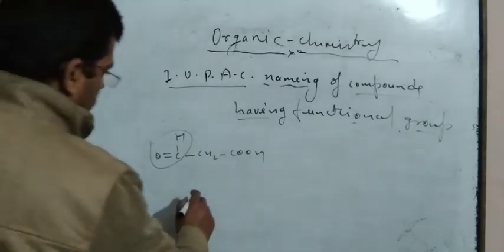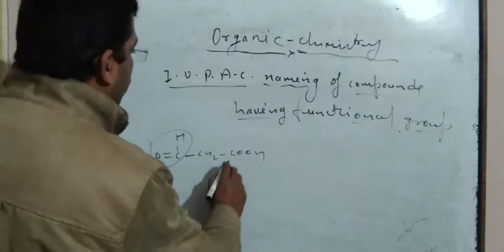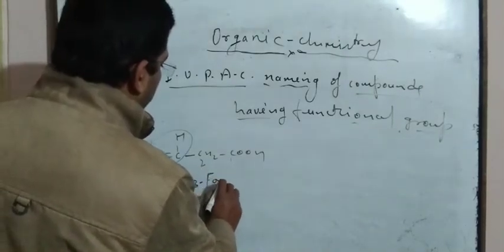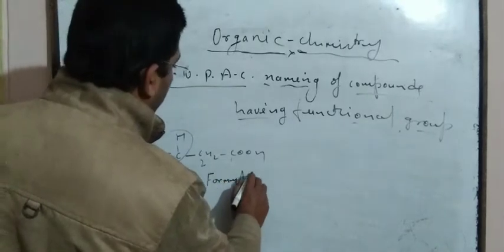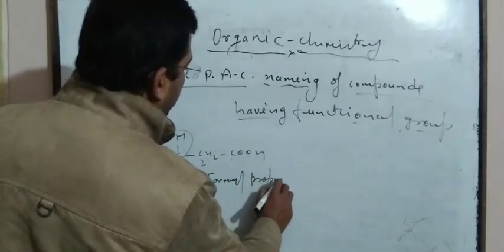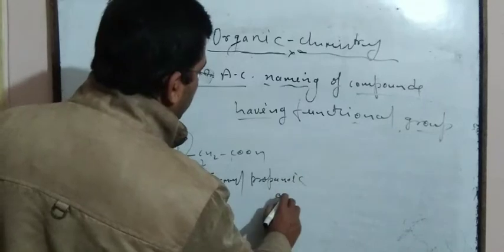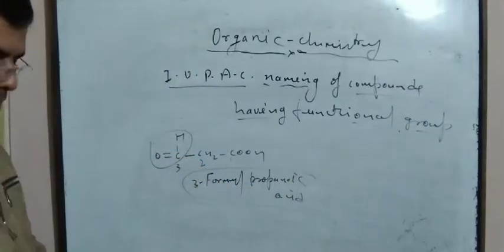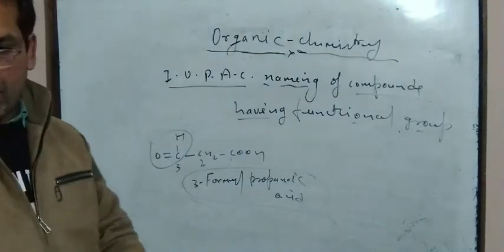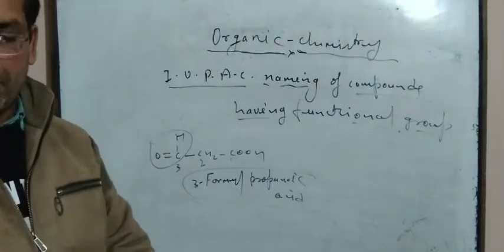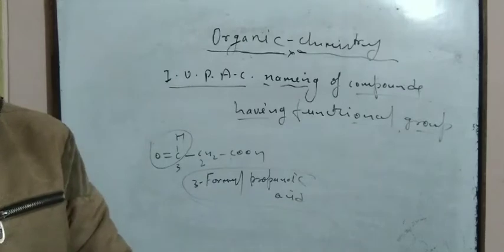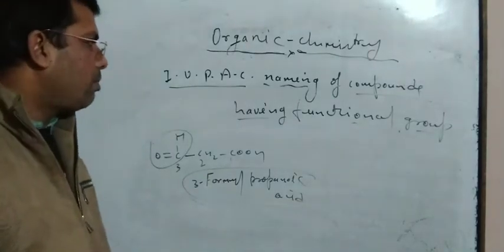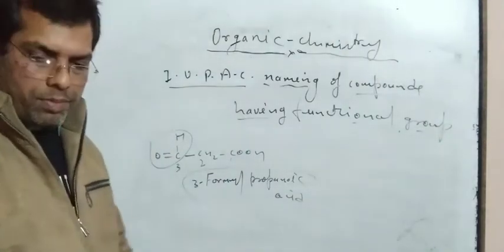So it is known as 3-formylpropanoic acid. So dear students, you should keep it in mind. This one is IUPAC naming of compounds having polyfunctional groups.